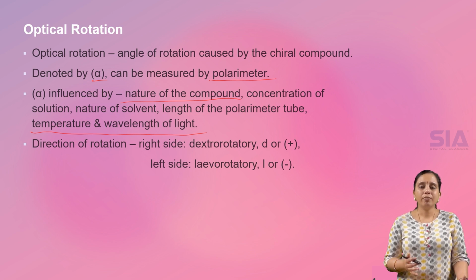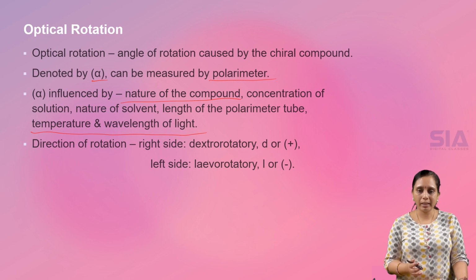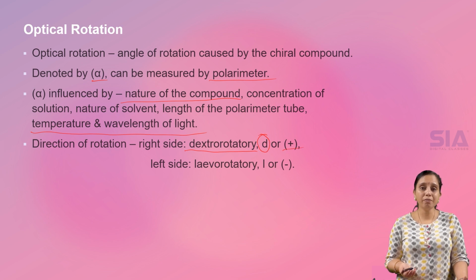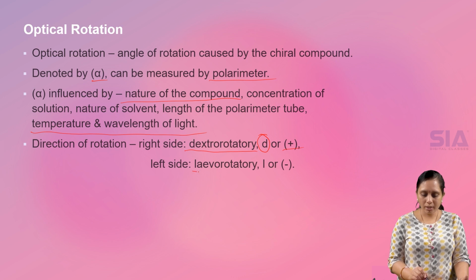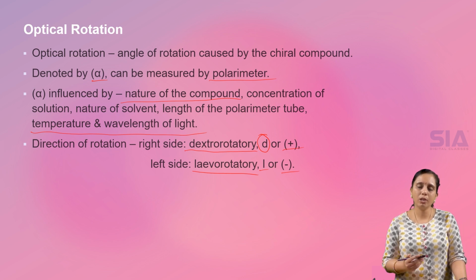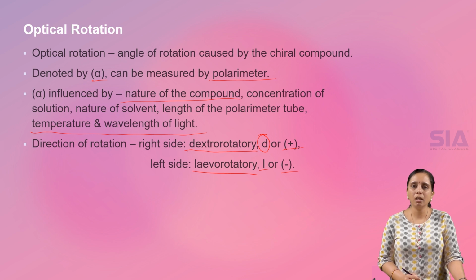So if the chiral compound rotates the light towards the right side, then it is called dextrorotatory, denoted by small d or plus. If the rotation is towards the left side, then it is called levorotatory, denoted by small l or minus. So these are the symbols used to denote the optical activity of chiral molecules.